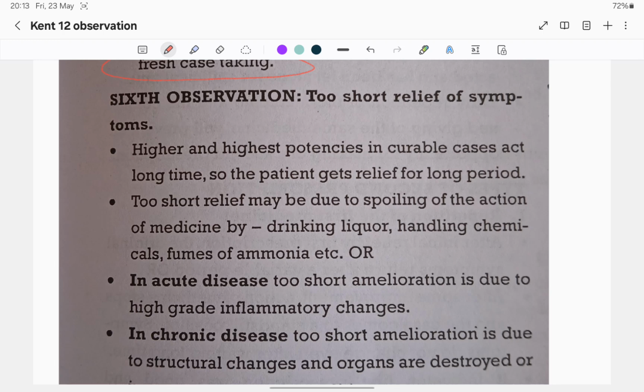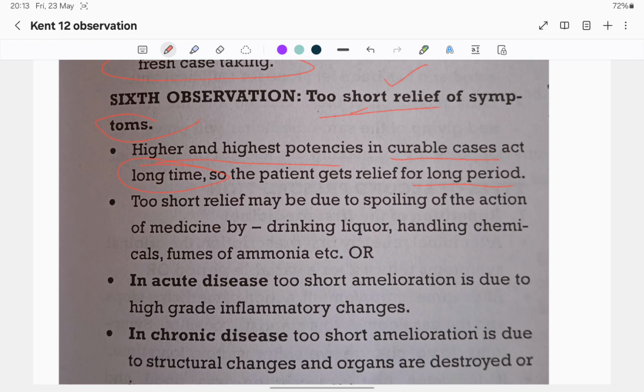Next is the sixth observation. Too short relief. Relief of the symptoms, but relief is very short. Higher and highest potencies in curable cases. So this is about curable cases. Potencies are higher, highest potencies like 1M, 10M. They act for a long time, so the patient gets relief for a long period.